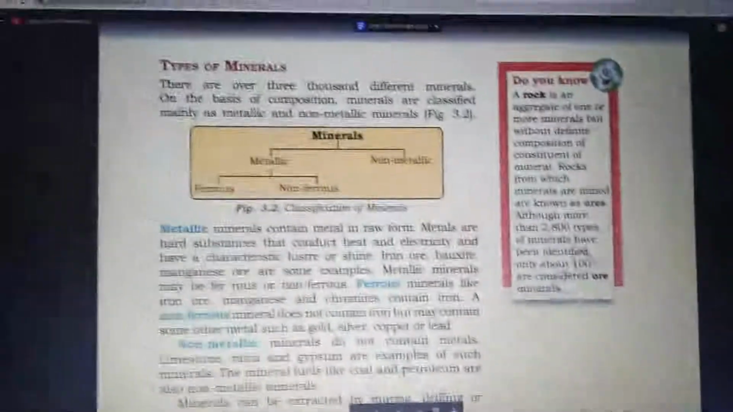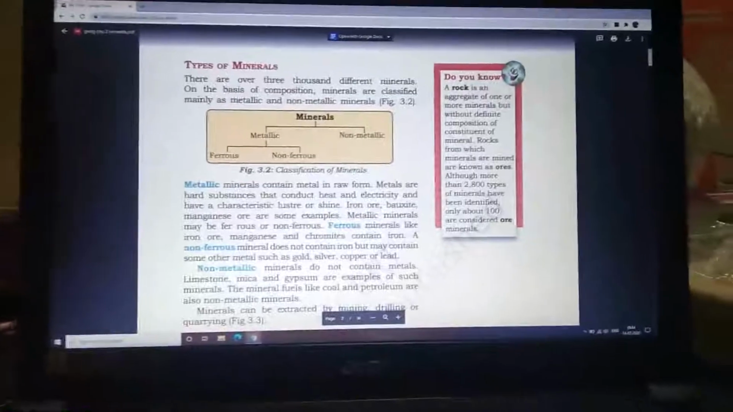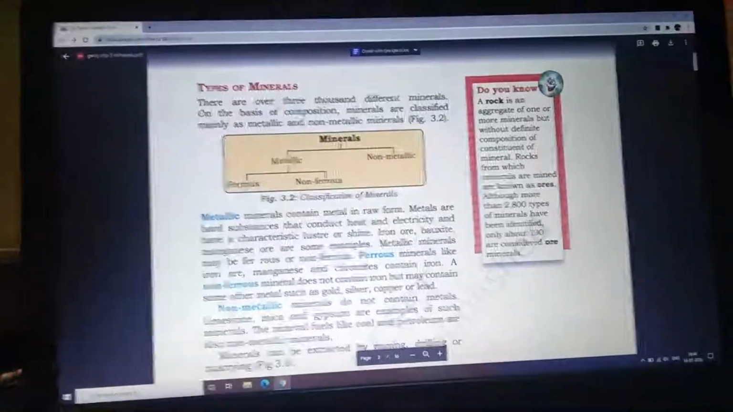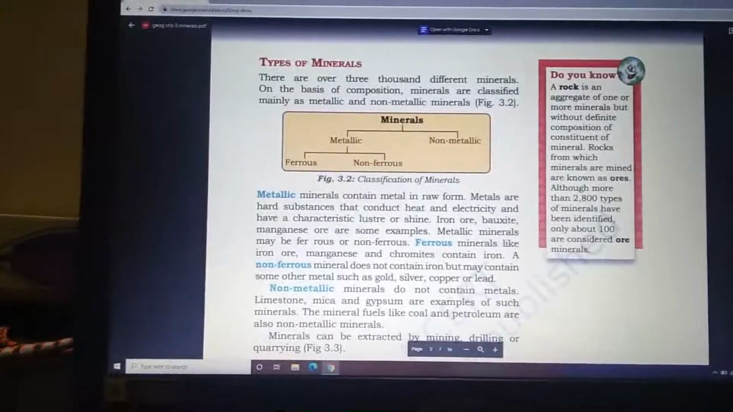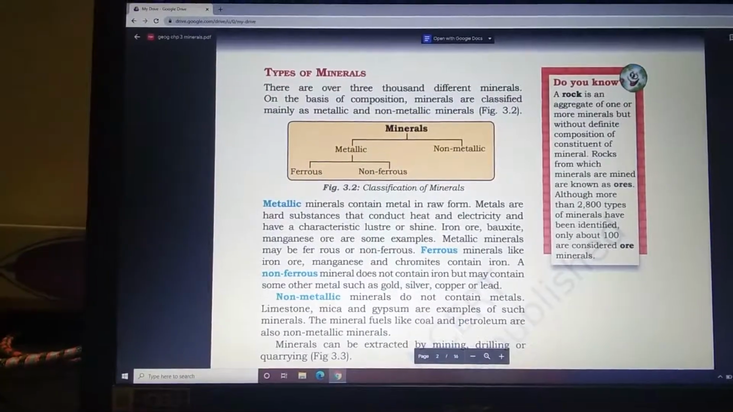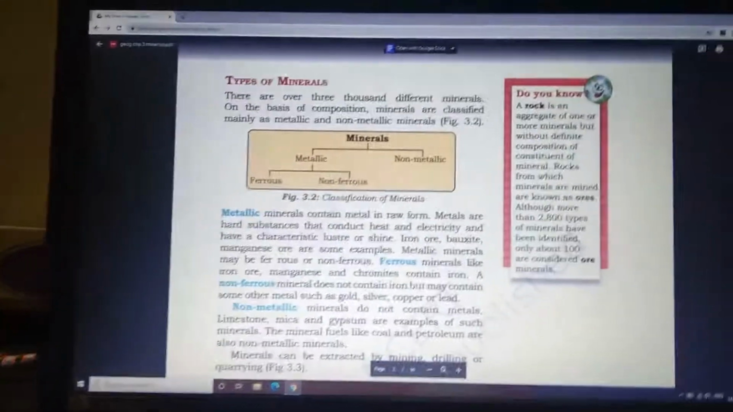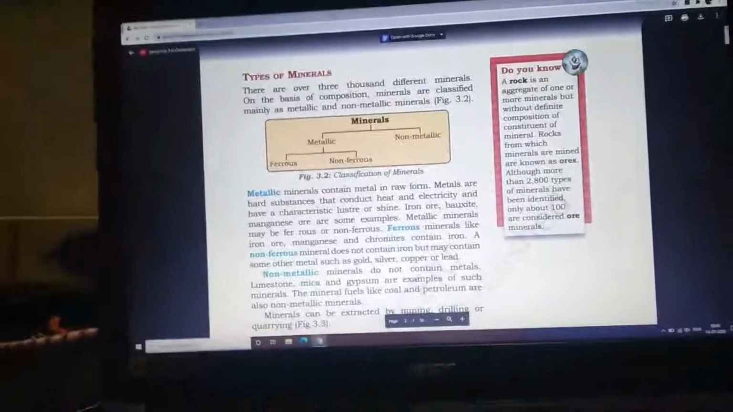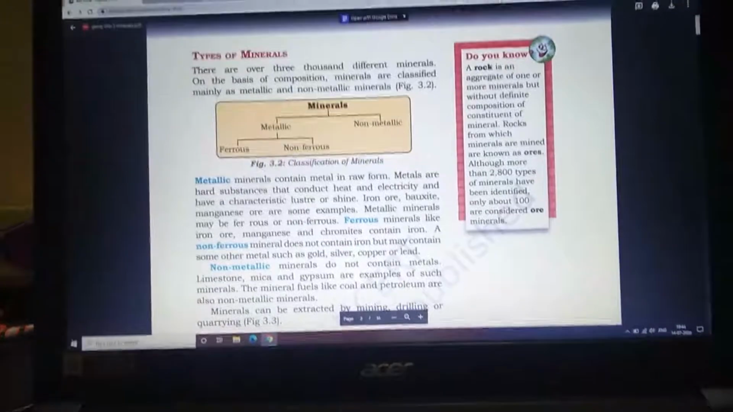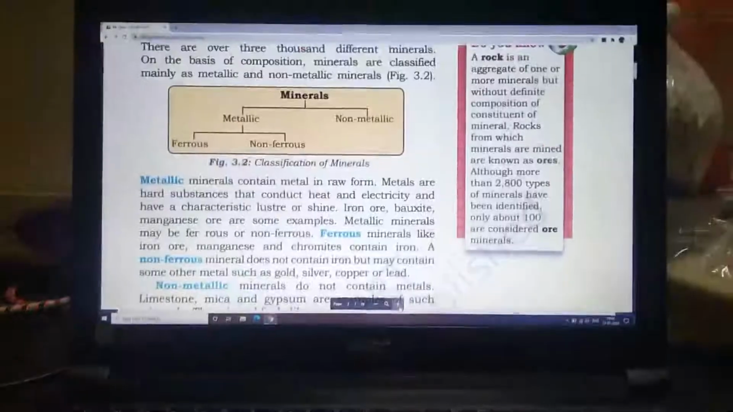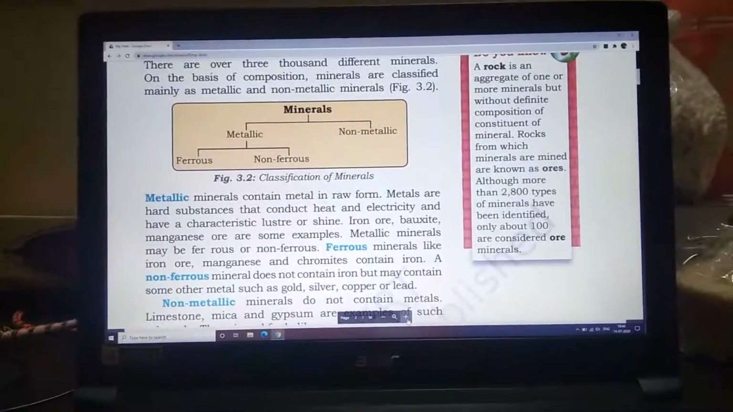Next, the topic we have is types of minerals. Now what are the different types of minerals we have? There are over 3,000 different minerals. On the basis of composition, minerals are classified mainly as metallic and non-metallic minerals. How many types of minerals do we have? 3,000 different types, and these minerals are divided into two basic categories, metallic and non-metallic.